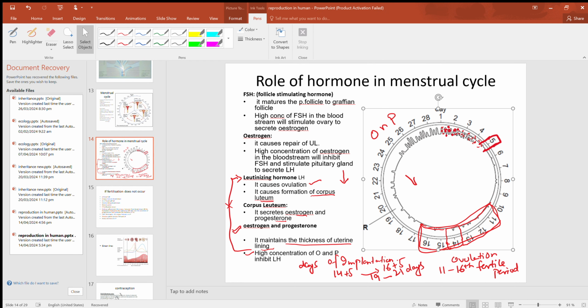Because what is the role of estrogen and progesterone? A high concentration of estrogen and progesterone will inhibit LH. Fine. And when the LH is inhibited, the corpus luteum will break down. So what will prevent the corpus luteum from breaking down? The embryo. The embryo will secrete a hormone which will prevent the corpus luteum from breaking down. Till when? Till the formation of the placenta. When the placenta is formed, it will take over the secretion of progesterone, thus maintaining